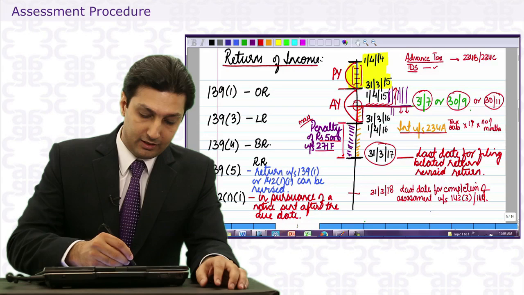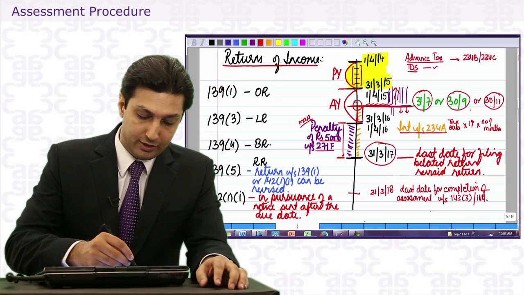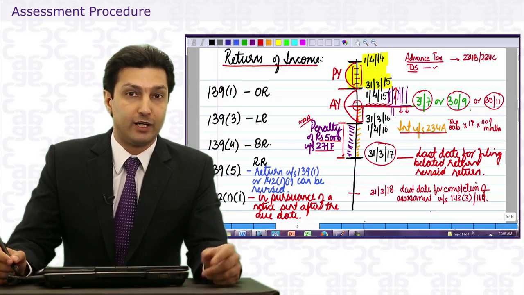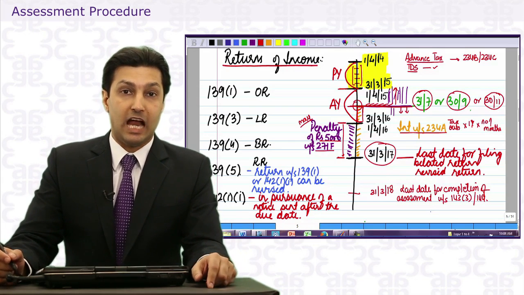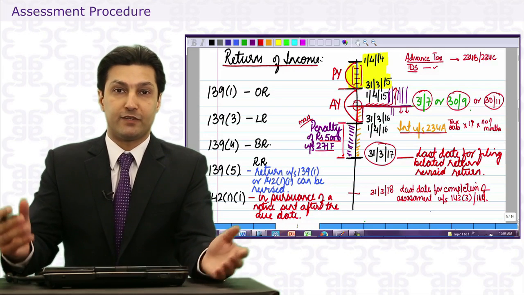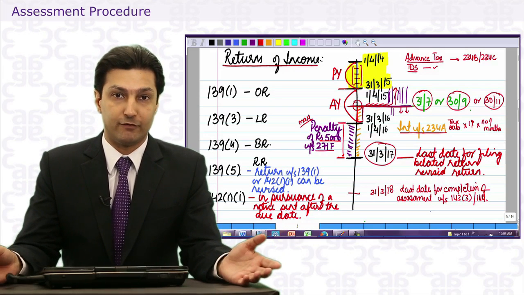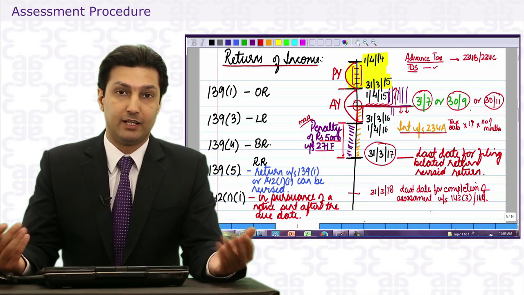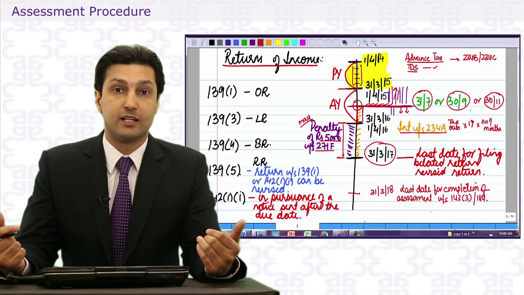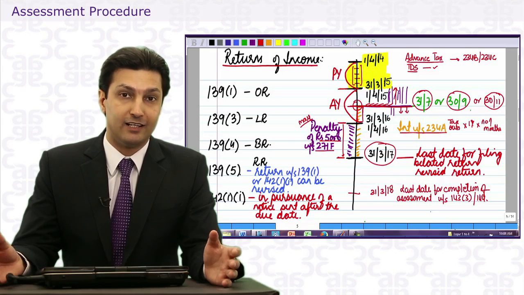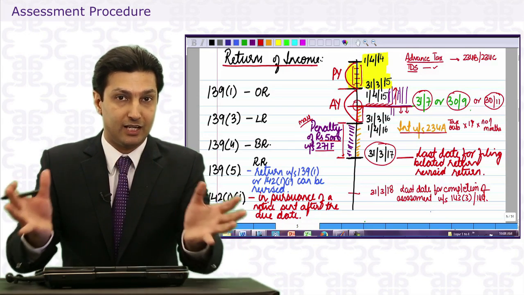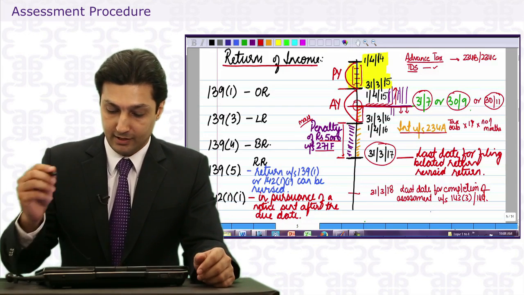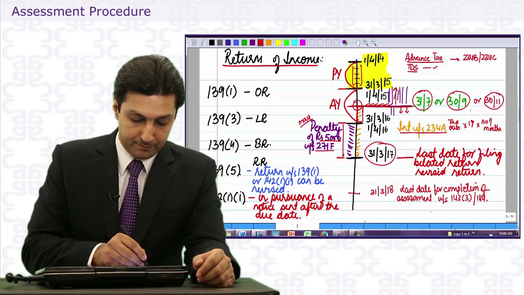So a loss return may either be an original return or a belated return. If filed before the due date, it's an original return. And when filed before the due date, provisions of section 80 are fulfilled and the loss can be carried forward. When filed after the due date, it's a belated return. If there is a notice under 142(11) and you file a loss return within the time period mentioned in that notice, then it's a return under 142(11) and all the provisions will be as applicable.